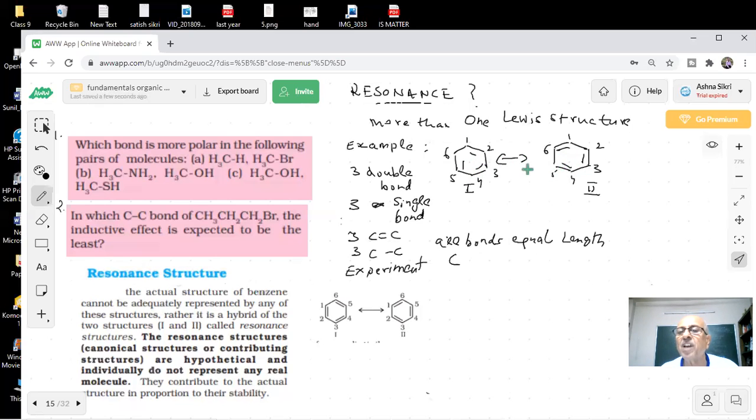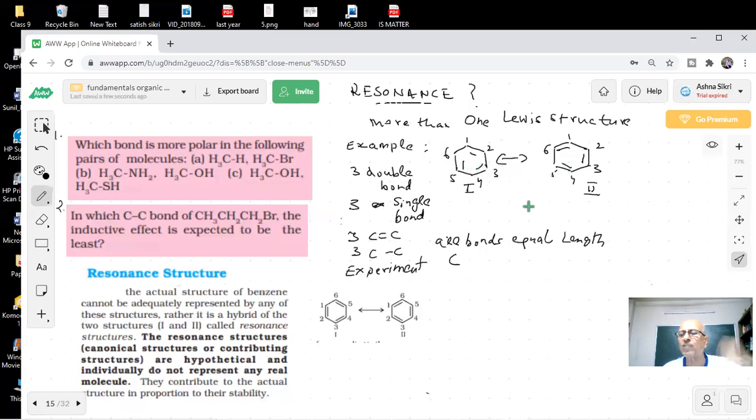So then what is the story? You are saying that these two structures are possible. They are flipping into one another, changing into one another at very, very fast speed, students. It is not possible to isolate this one or this one. It's all happening. The molecule is going here, here, here. So it is resonating, student.